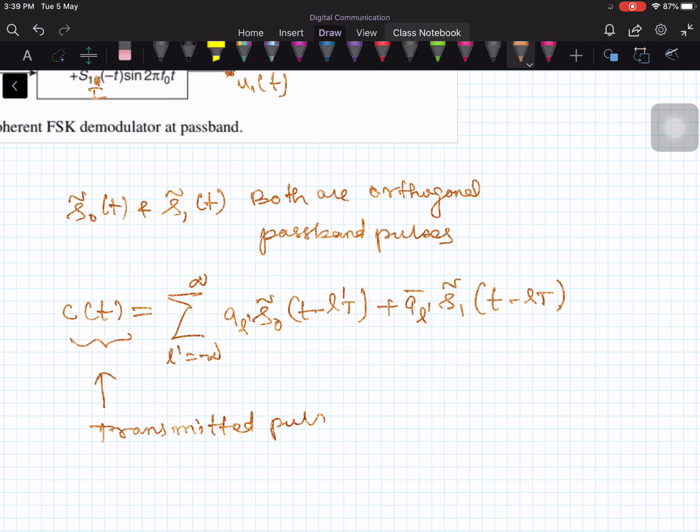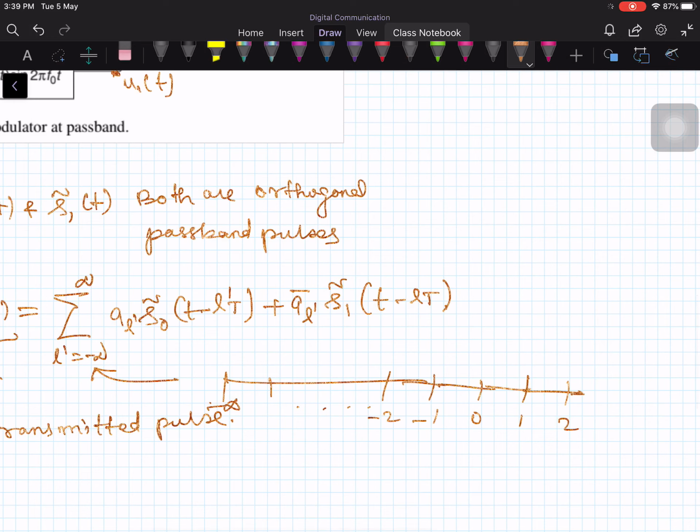Transmitted pulse. It is a sequence of pulses; you are transmitting many pulses, every bit interval you are transmitting one pulse. Therefore the summation comes because of the many intervals you are going to use. That's why we put l prime equal to minus infinity to plus infinity. That means you start from minus infinity, then keep on, let's say minus 2, minus 1, then 0, then 1, then it goes like this, 2, and goes like that. So this is the first bit interval, second bit interval, third bit interval, minus 1th interval, like that.